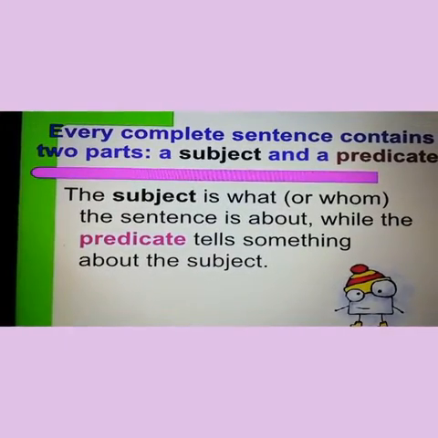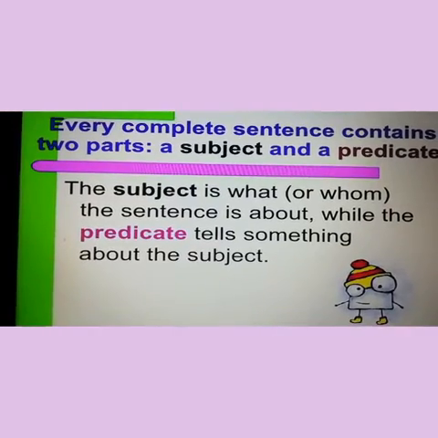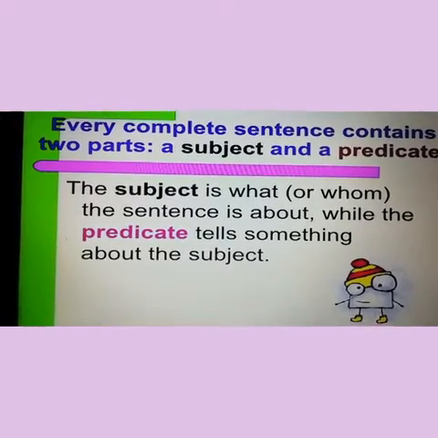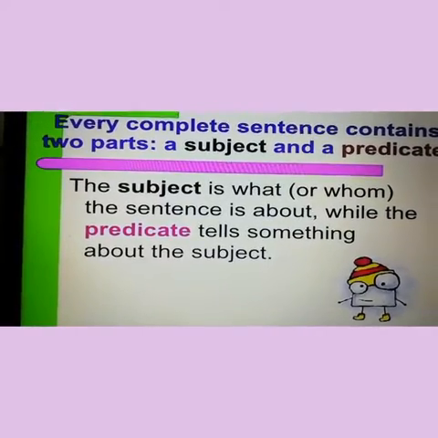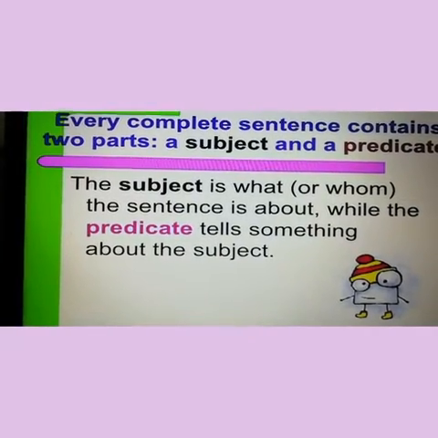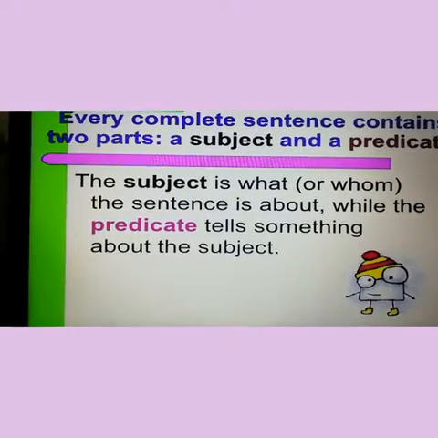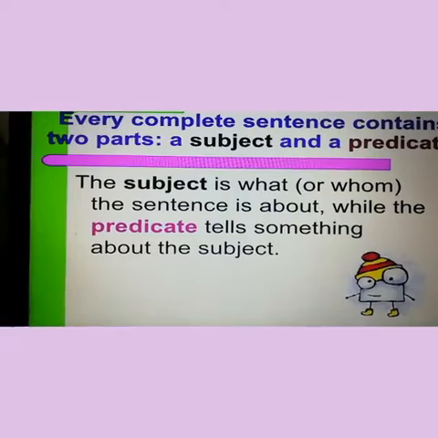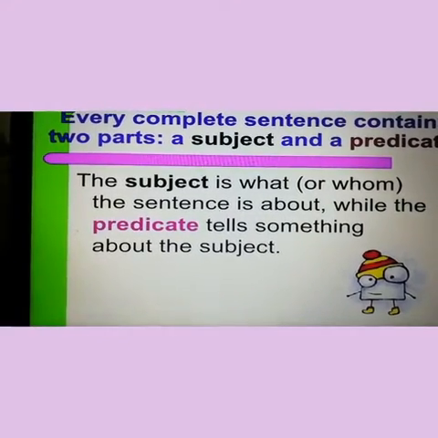What is a subject? A subject is what or whom the sentence is about. The predicate tells something about the subject.